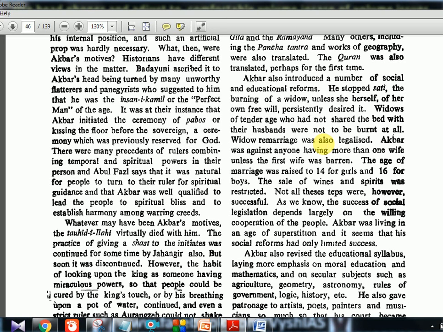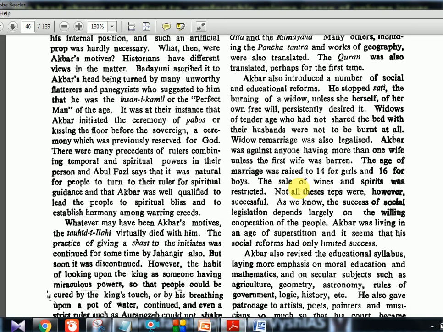Akbar was against anyone having more than one wife unless the first wife was barren. The age of marriage was raised to 14 for girls and 16 for boys. See here it's 14 and 16. Even later, when you learn the Bal Gangadhar Tilak story and the Age of Consent Bill, that is, I think, 12 years for girls. So this is much more advanced than what was yet to come, or what was there in Hindu tradition at that time. So these are the good things you can quote for Akbar's policies.